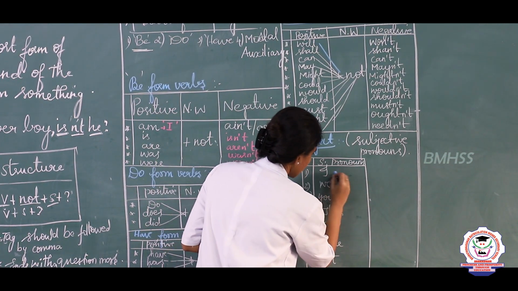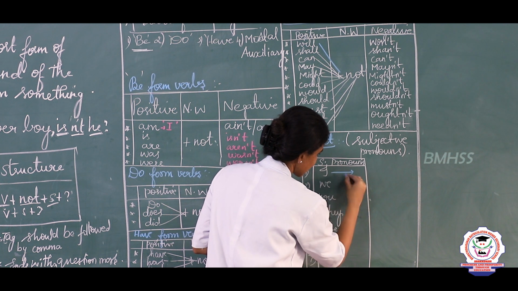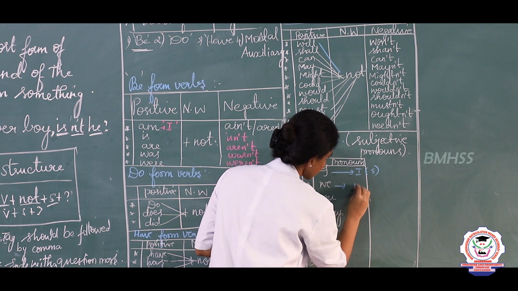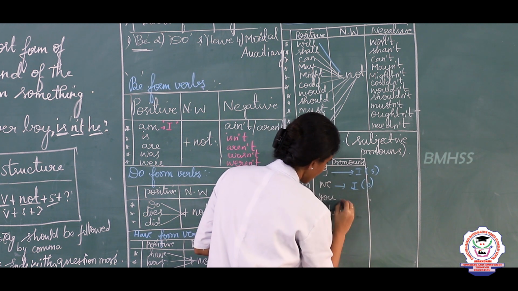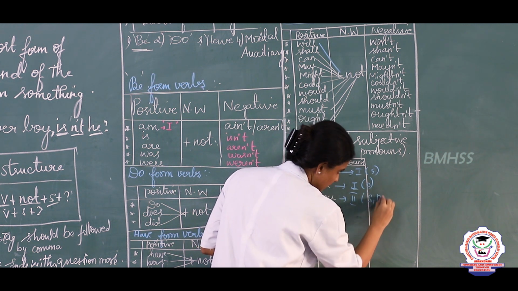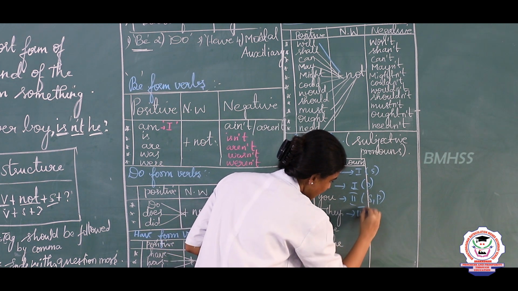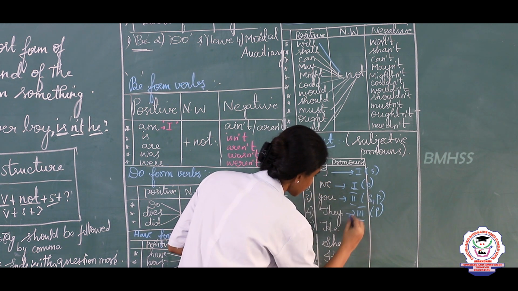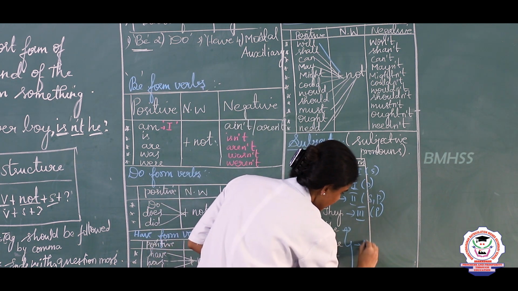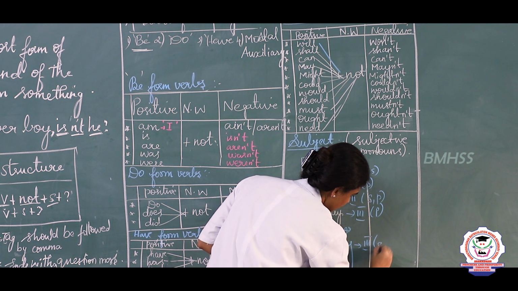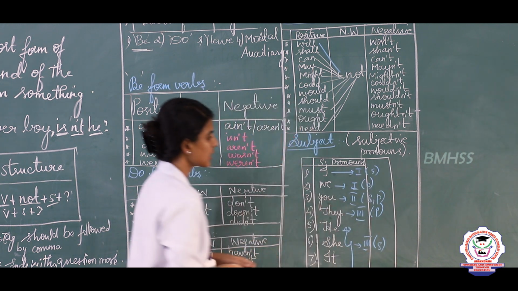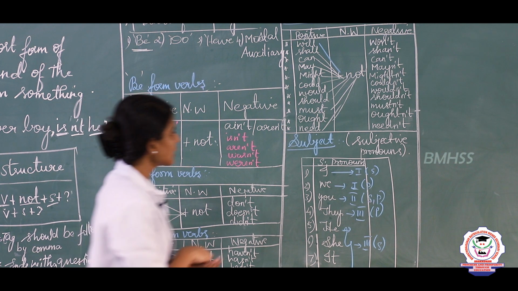So I shall repeat: I acts as first person singular pronoun, we as first person plural, you as second person singular and plural, they as third person plural, and he, she, it as third person singular pronoun. These are the subjective pronouns which should follow in a question tag. Clear?